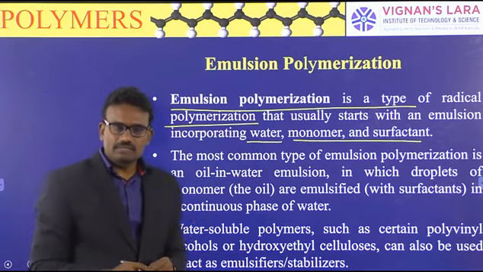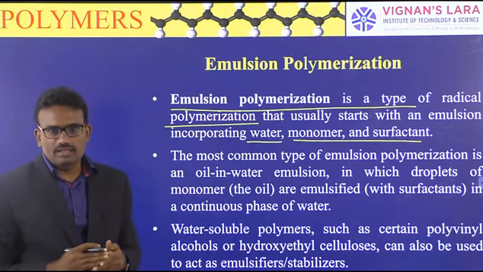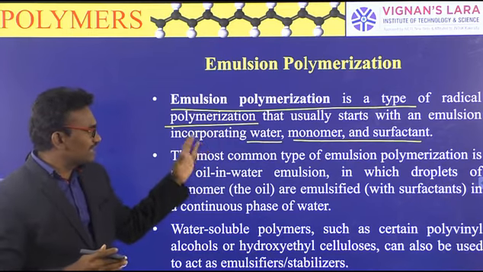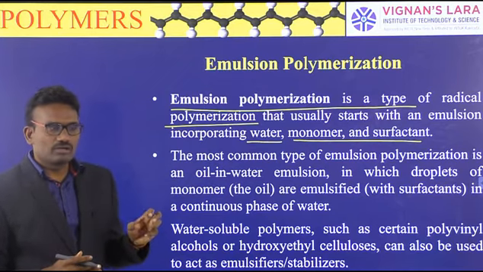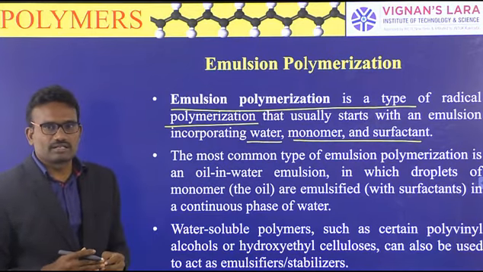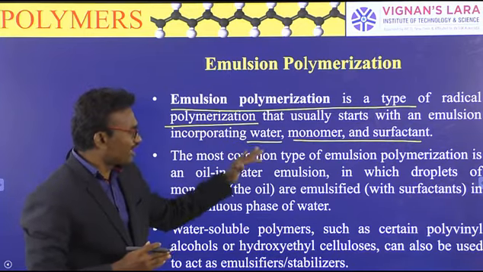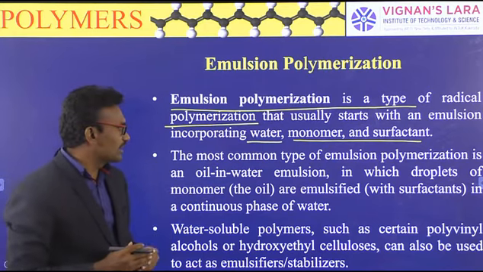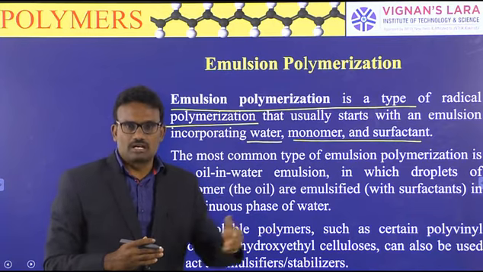In this method we use a radical initiator, that means the mechanism is called a radical mechanism. Next, the monomer is oil-like in nature, and the surfactant is like a stabilizer compound.